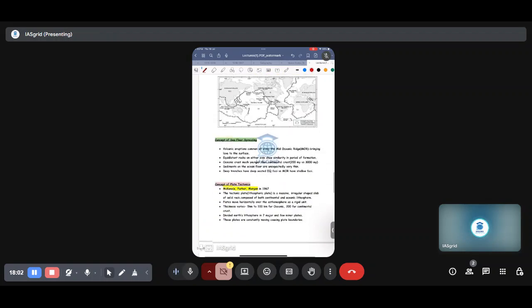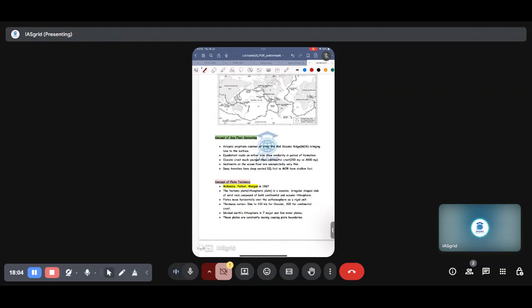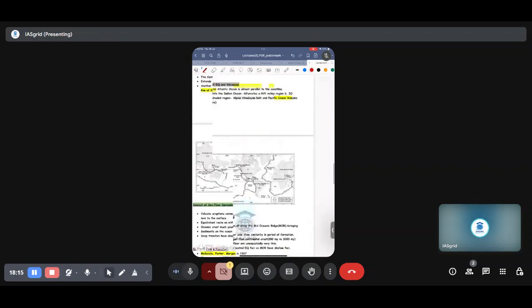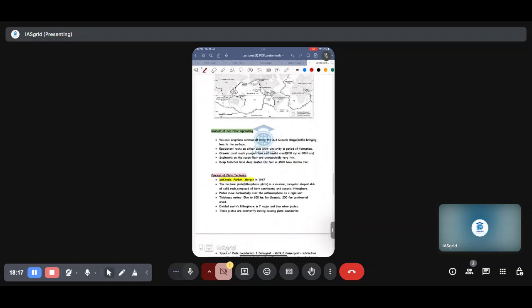Now, let me continue explaining the different aspects of the distribution of oceans, planets and continents. So, the concept of seafloor spreading. Seafloor spreading can be understood as we told earlier. There is this point called the mid-oceanic ridge, right? And let's see, this is the oceanic basin, and these are mid-oceanic ridges.